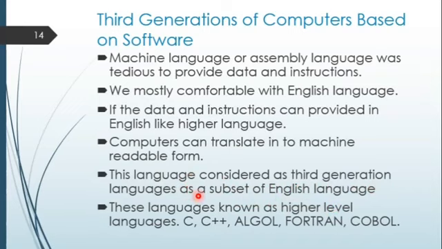All the instructions and data are given in English, that's why it is considered a third generation language. These are known as higher level languages. Examples of these languages: C, C++, Algol, Fortran, COBOL. These are third generation software.